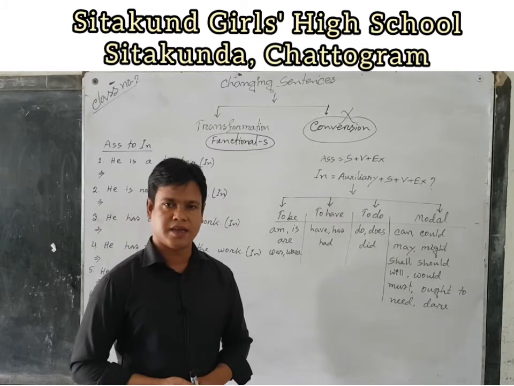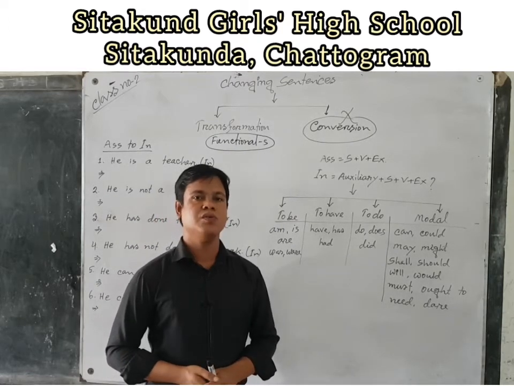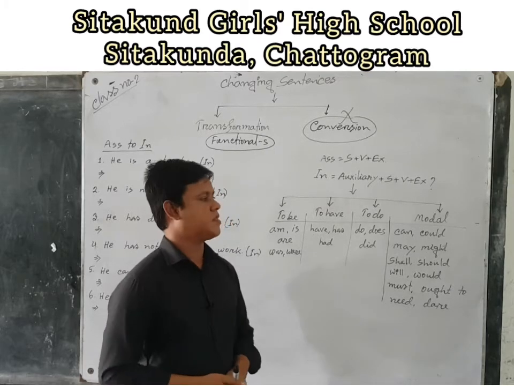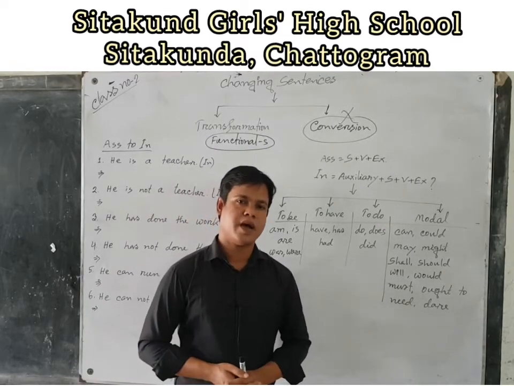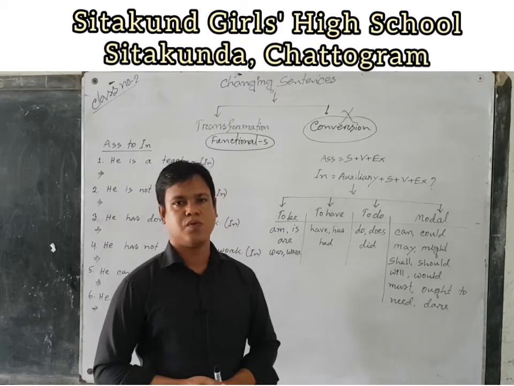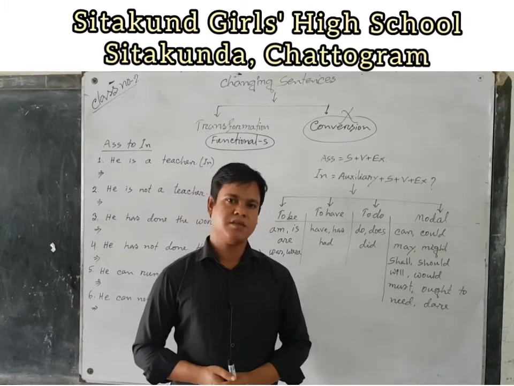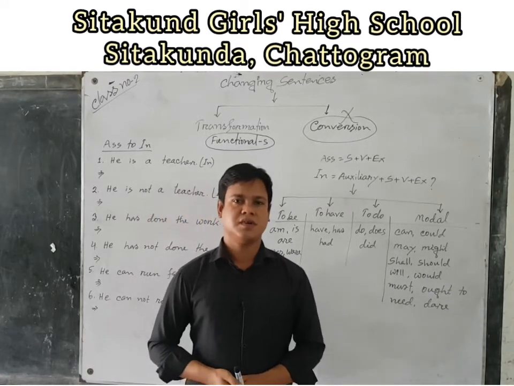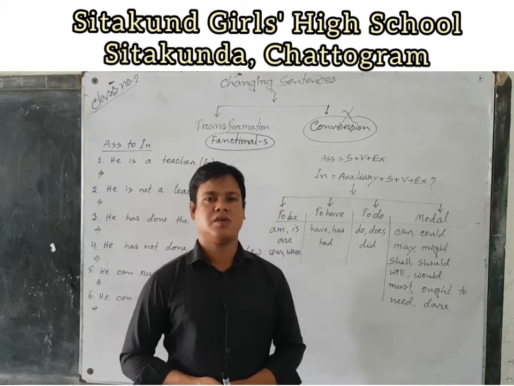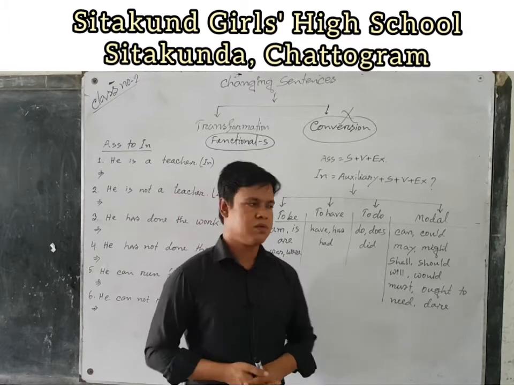To do: do, does, and did. Now, modal: can, could, may, might, shall, should, will, would, must, ought to, need, dare, have to, has to, had to, am to, is to, ought to, was to, were to, and so on. Dear students,